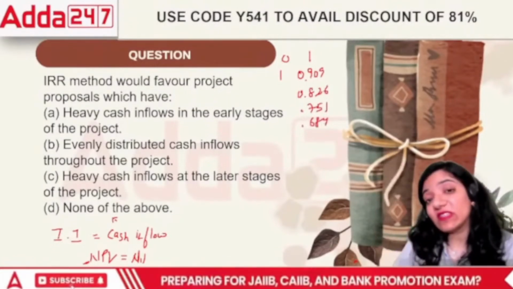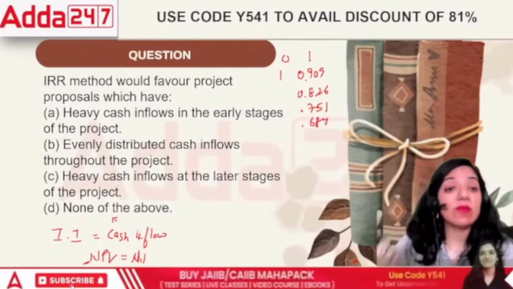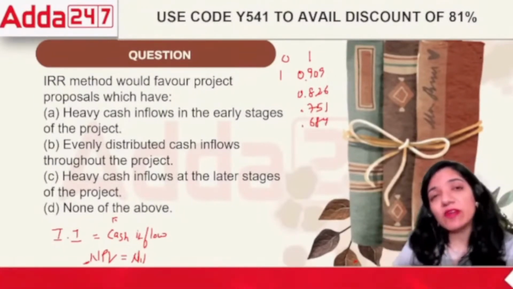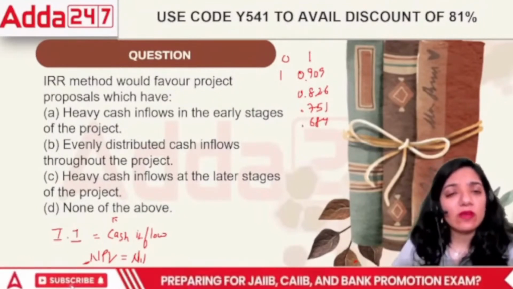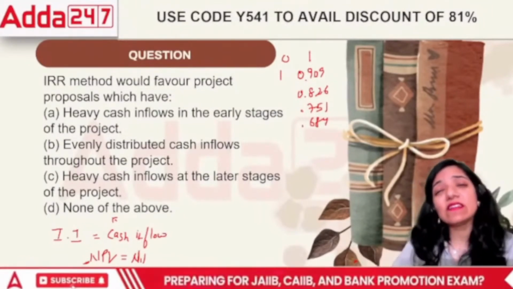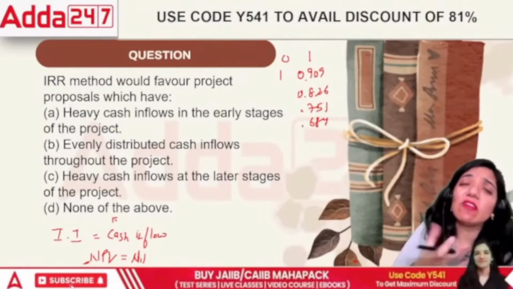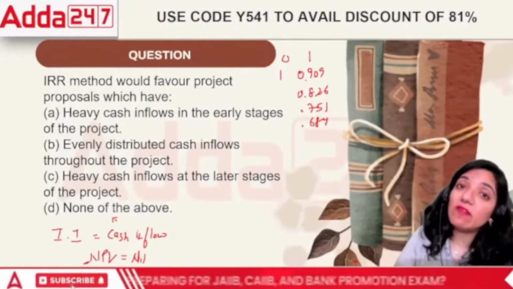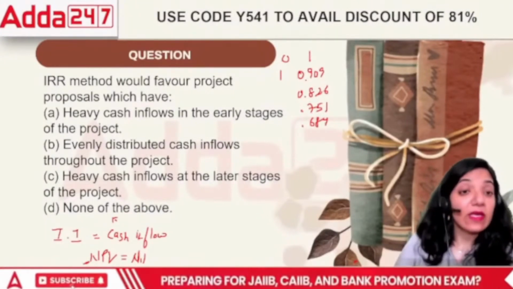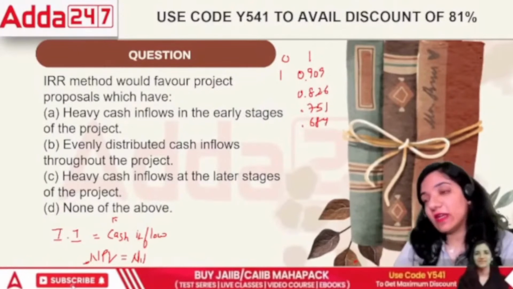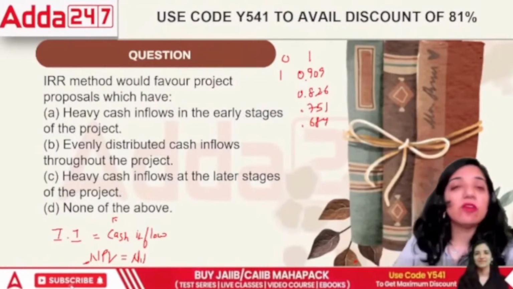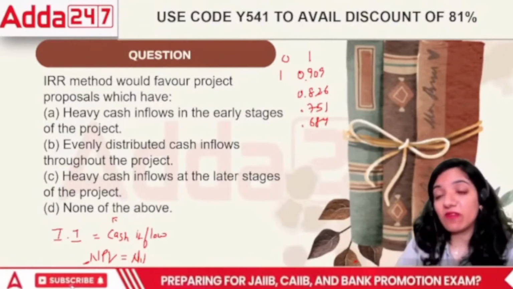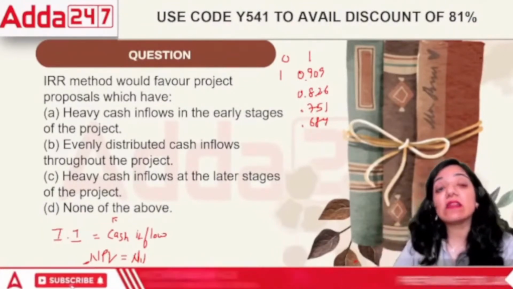If the amount is heavier in the beginning, it's good, right? If it is evenly distributed, then the value becomes normal. If the heavy cash flows are at the later stages, the PV factor is also declining. Even if you have a higher amount, it is multiplied by a lower number, so ultimately that will give a normal number. But if both are higher, that means the first term is higher as well as the PV factor is higher, ultimately, what will happen? The answer will also be higher, because in multiplication, two higher terms will give another higher term.